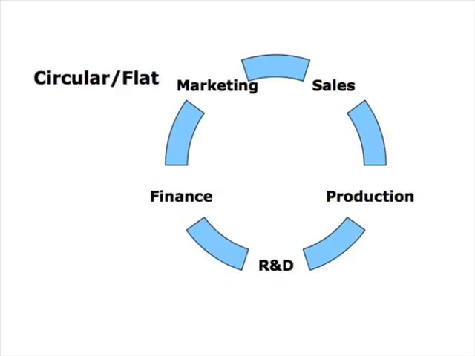As you may recall, a flat organization is one in which there are fewer levels of authority. Here we see a circular relation between the departments of the company that shows how management in each department is essential to the success and management of the other departments.